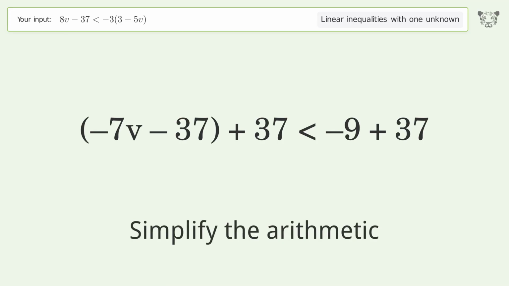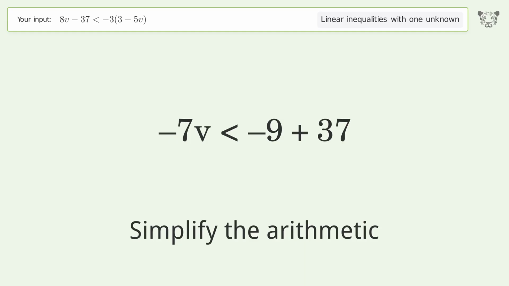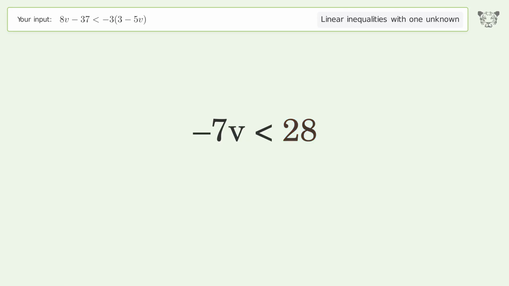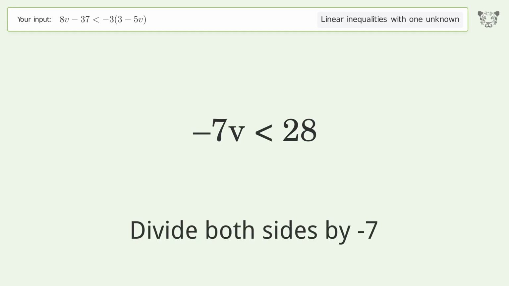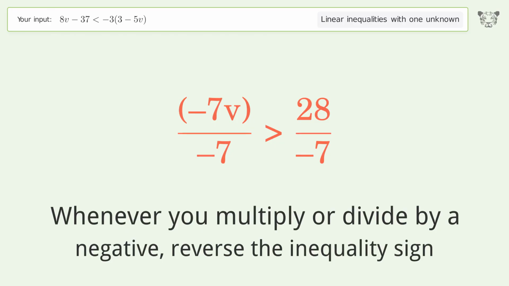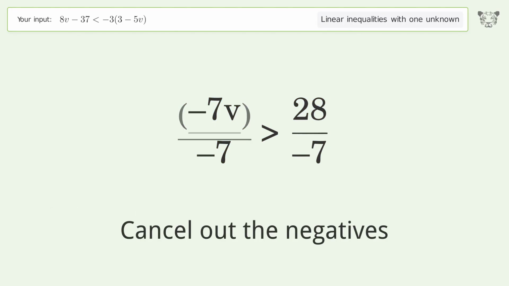Simplify the arithmetic. Isolate the v. Divide both sides by -7. Whenever you multiply or divide by a negative, reverse the inequality sign. Cancel out the negatives.